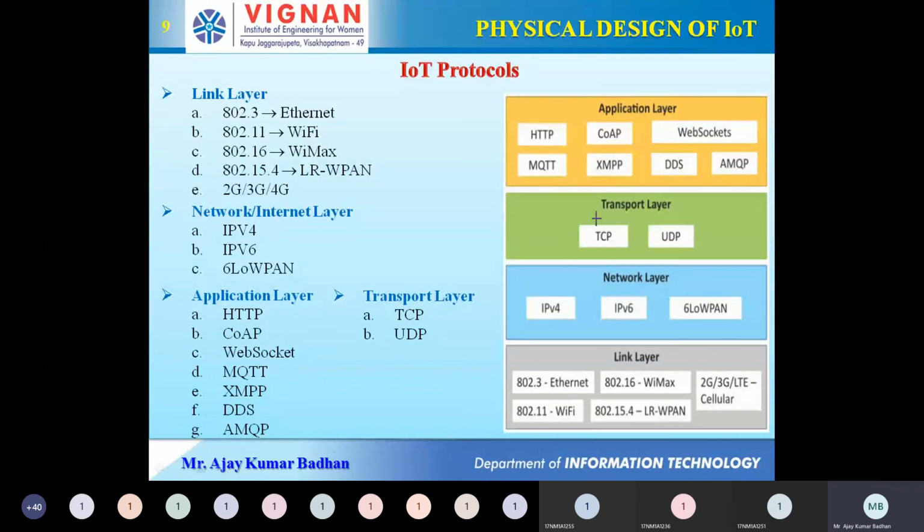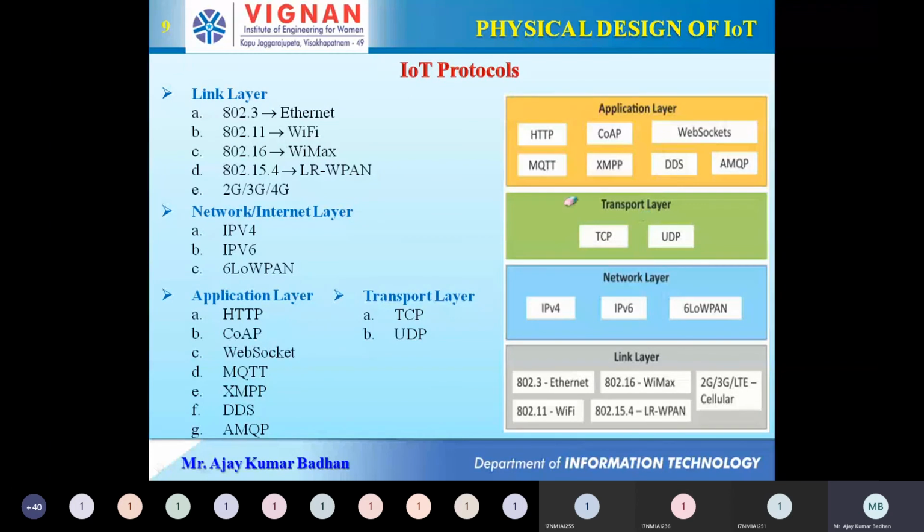There is a possibility that the packets may be lost when they are transmitted. But whereas coming to TCP, first the channel is established between the source and destination, and then the data is transmitted. So there is a very slight possibility of the packets getting lost in TCP. But UDP is purely a wireless broadcast, so definitely there is a chance that the packets may get lost. Okay. So on top of that, we have something called the application layer. We will discuss in brief all these topics in the coming slides. Okay, till then we will stop it here.